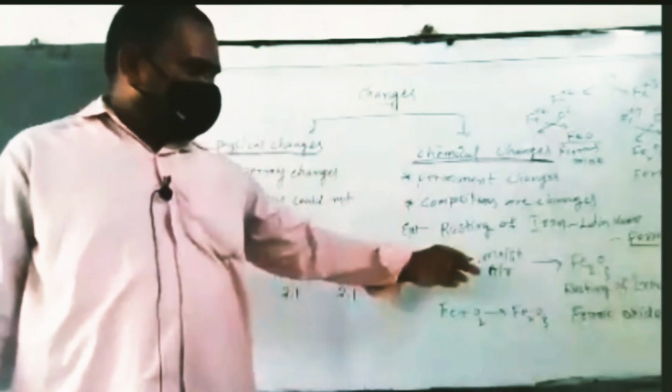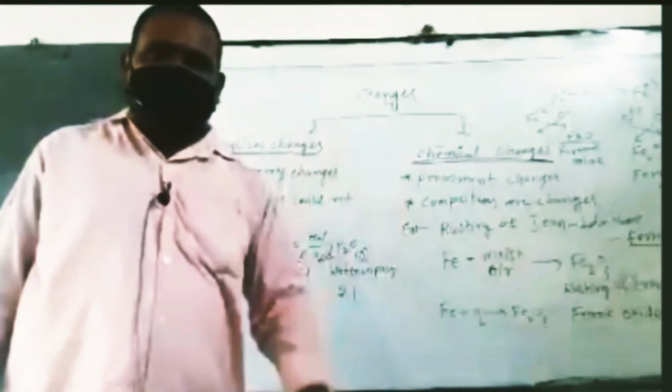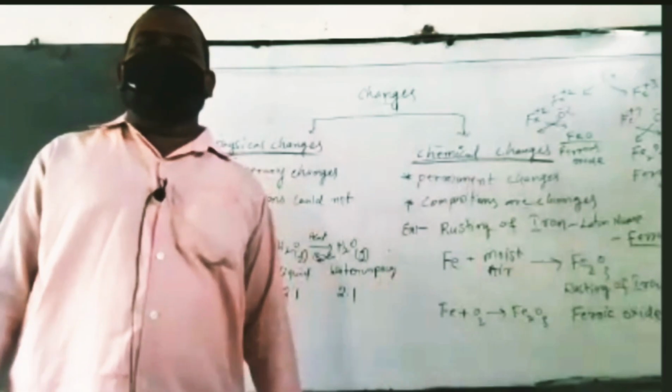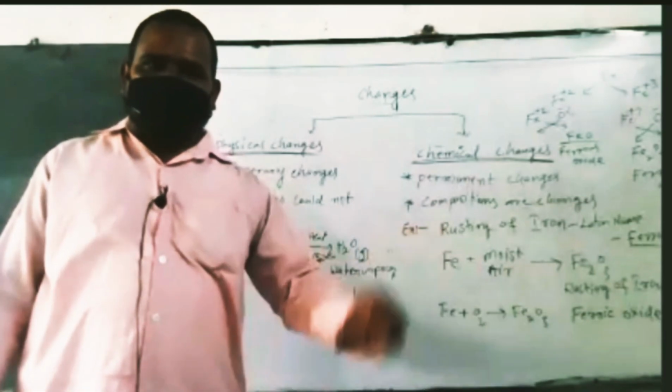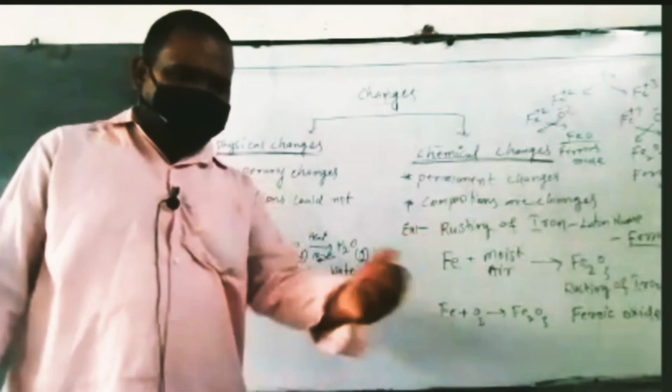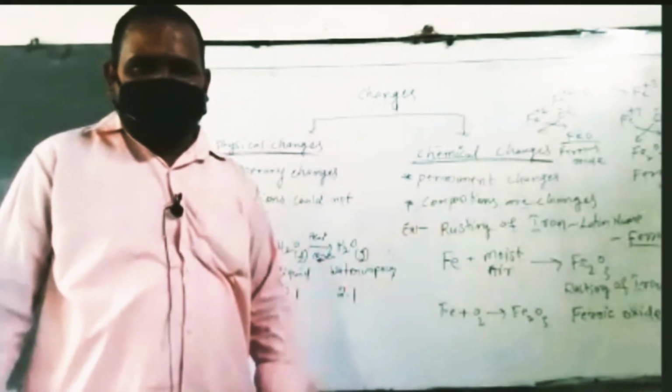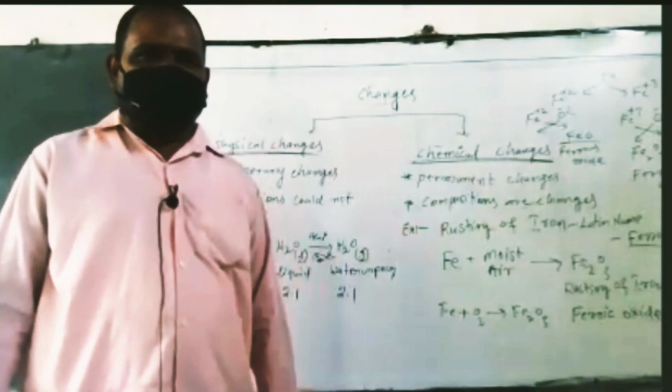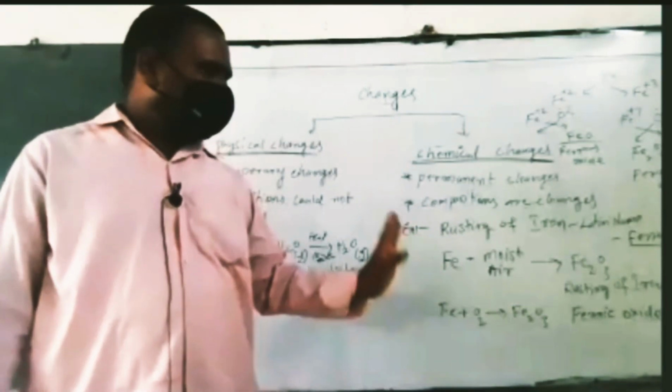Suppose moisture is not available and only oxygen is available, then the iron cannot react and cannot form rust. Sometimes the moisture, water, is available, but oxygen is not available.